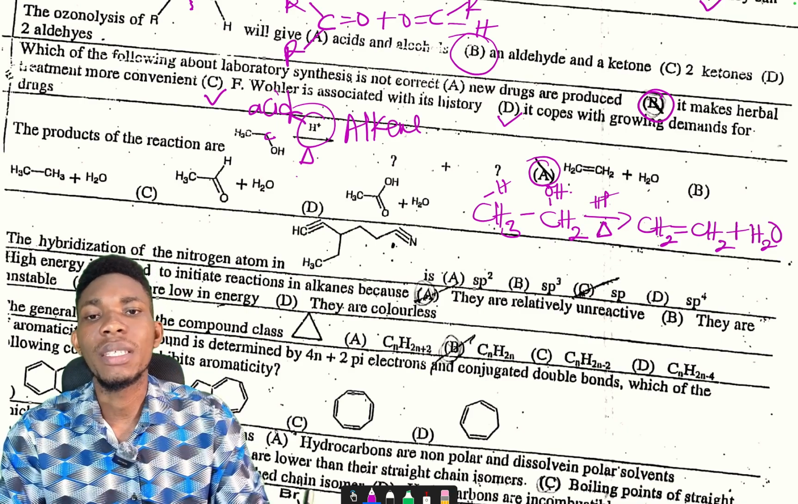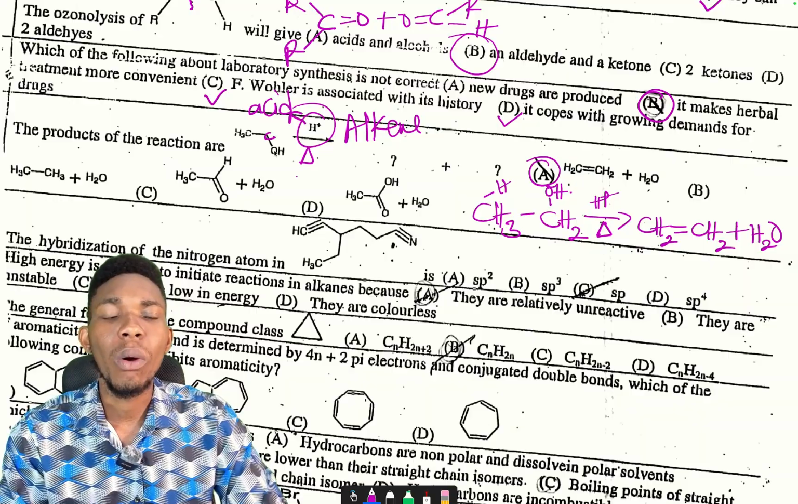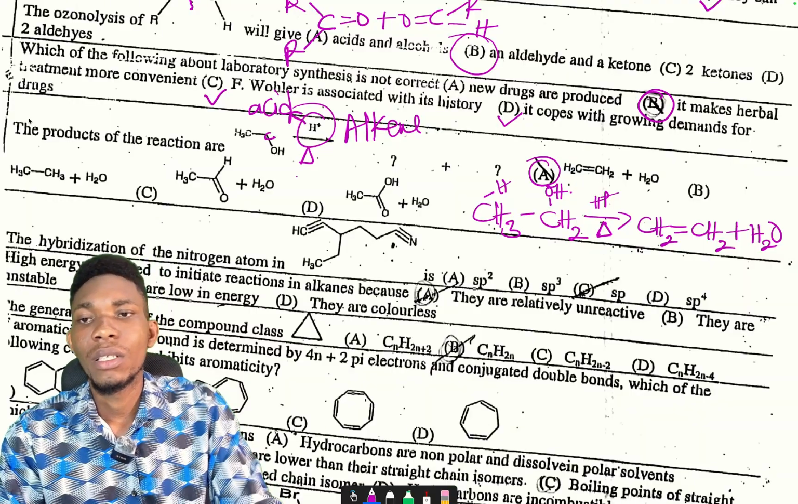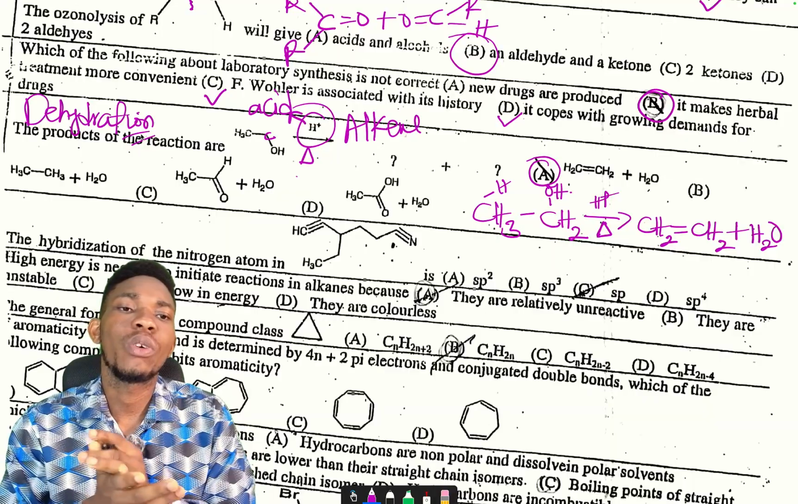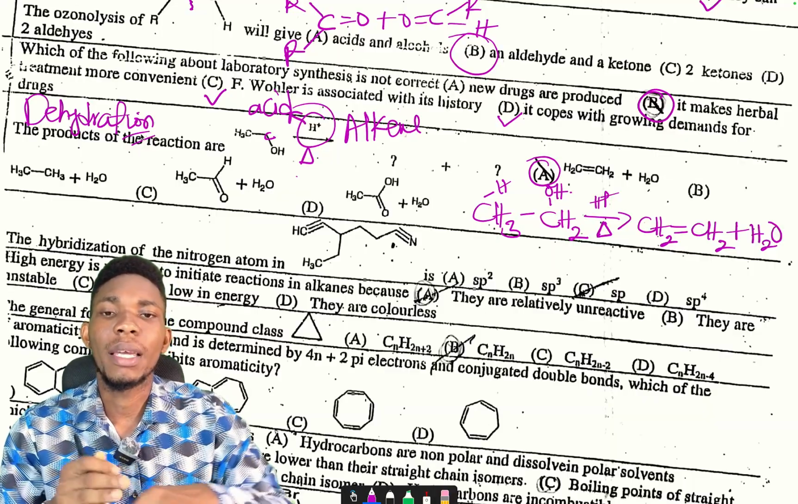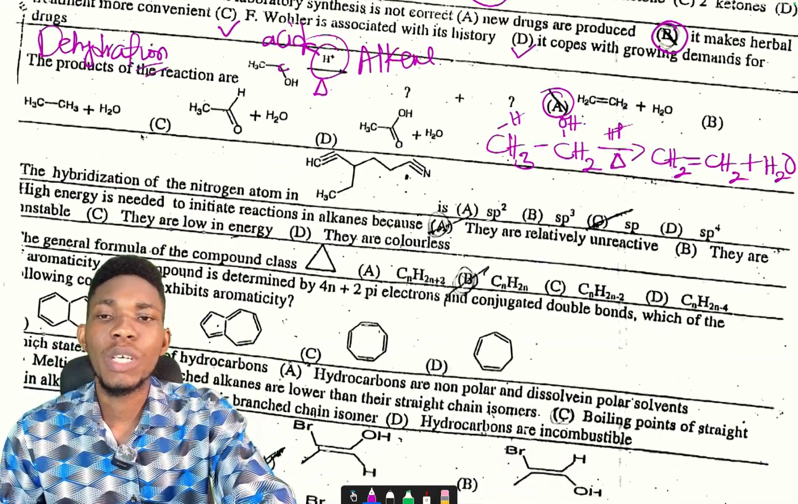And what reaction is this? This is called dehydration of alcohol to form alkene. So go and study dehydration of alcohol to form alkene. It's an important question that you are going to see in the exam. Dehydration of alcohol to form alkene. Then the next question we have here.